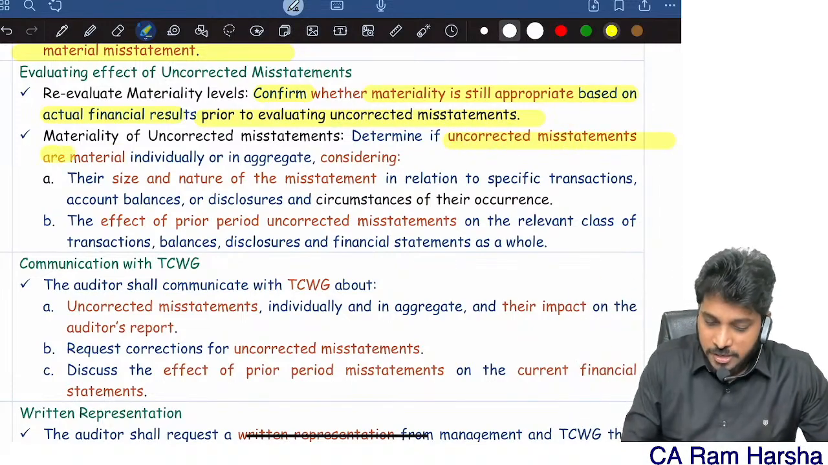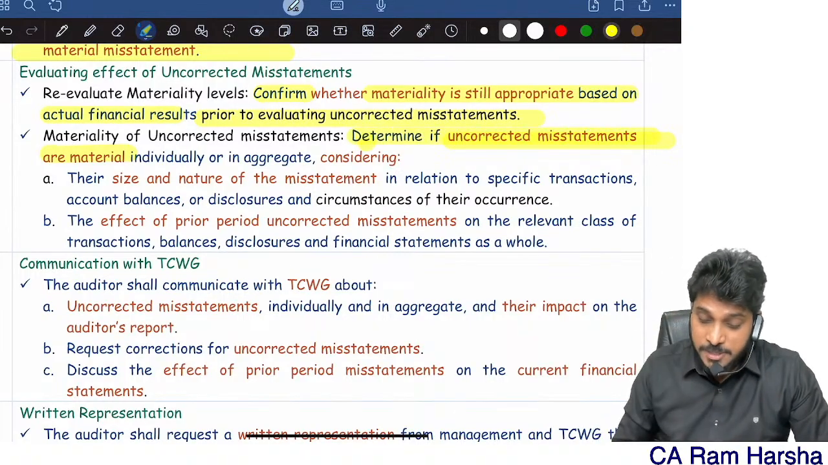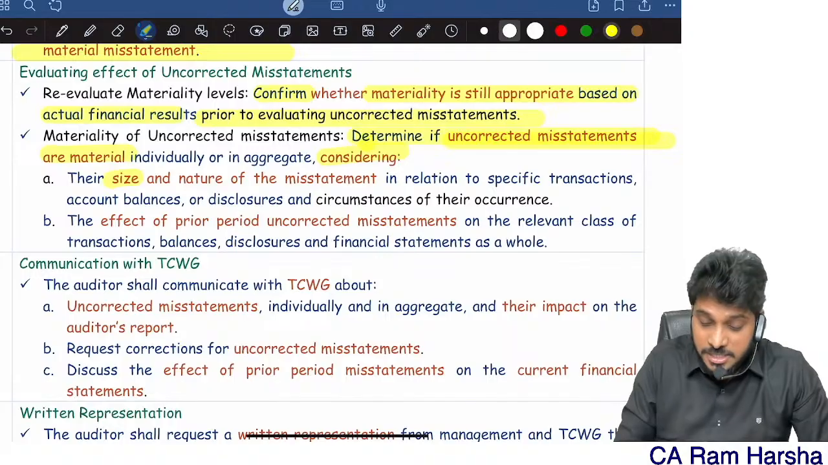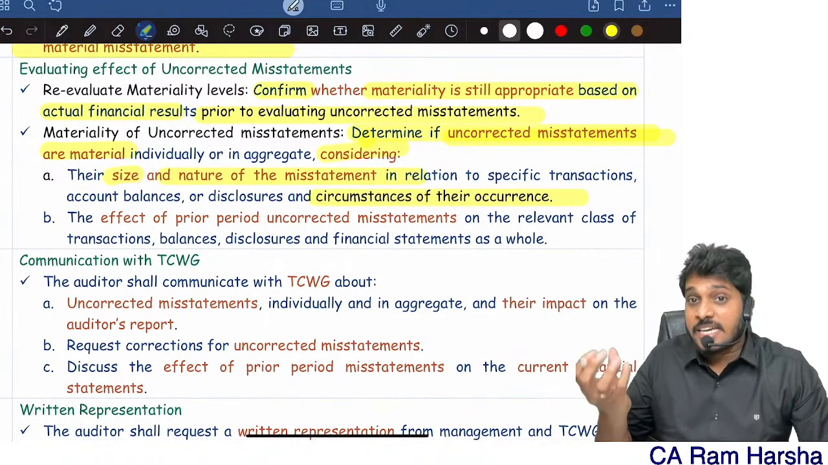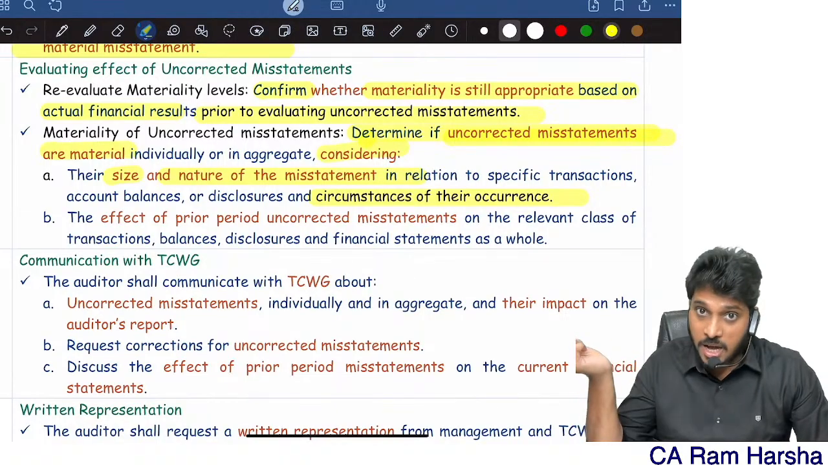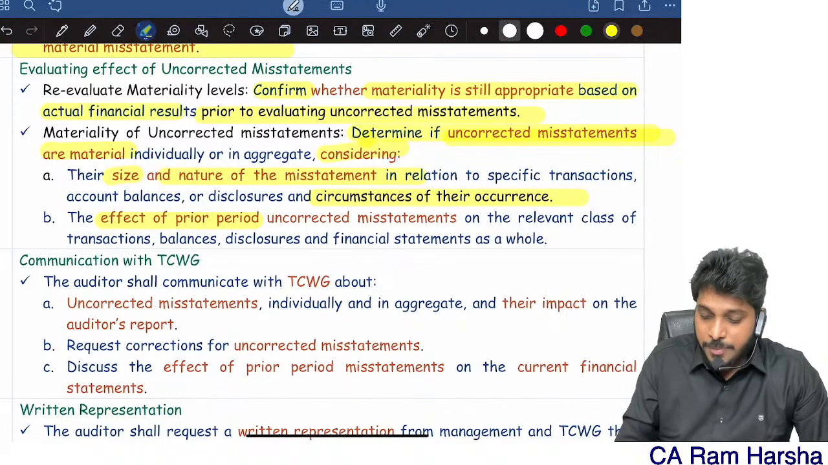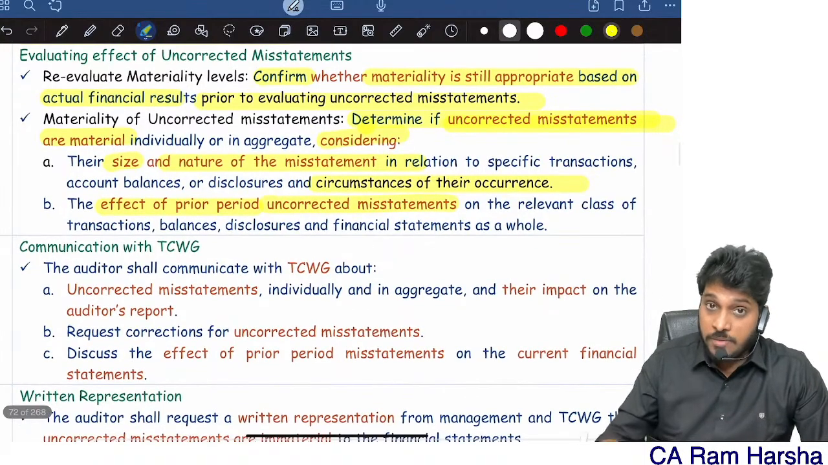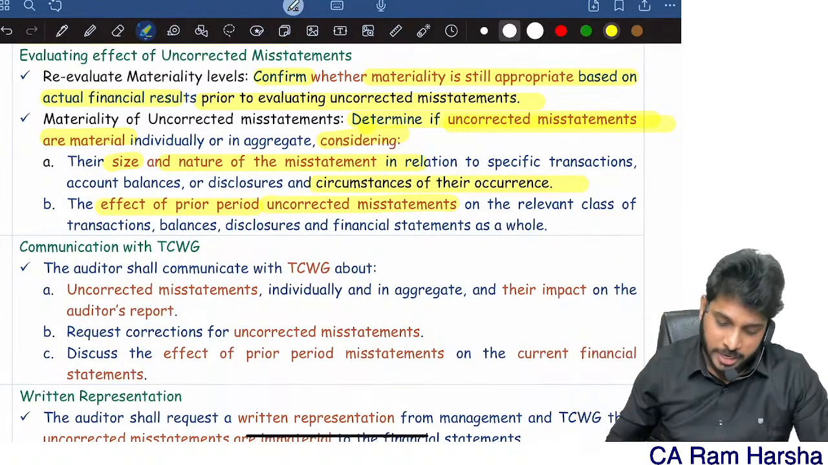If at all uncorrected misstatements exist, determine whether they are material, considering the size of the mistake, the nature of the mistake and the circumstances in which they occurred. So what is the size of the amount, what is the nature, fraud or error, and in what circumstance did it occur. Then consider the effect of prior period uncorrected misstatements. If any misstatements are there in the prior period, what is their impact on the current period? That also you take into account.